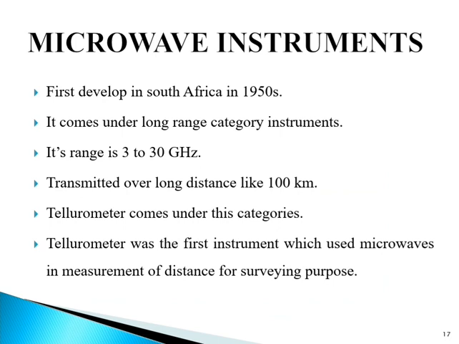Typical maximum ranges for microwave instruments are from 30 to 80 km, with an accuracy of plus or minus 15 mm to plus or minus 5 mm per kilometer. These instruments are used mainly for establishing horizontal control points for very large projects.